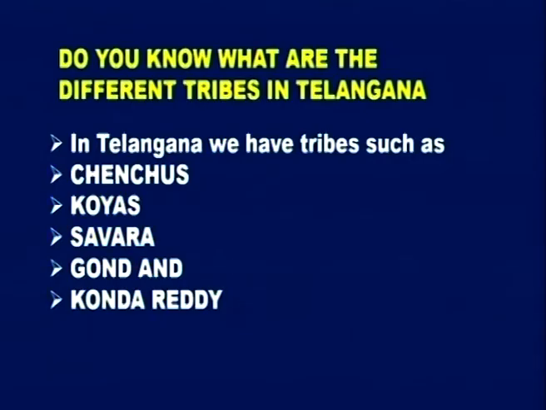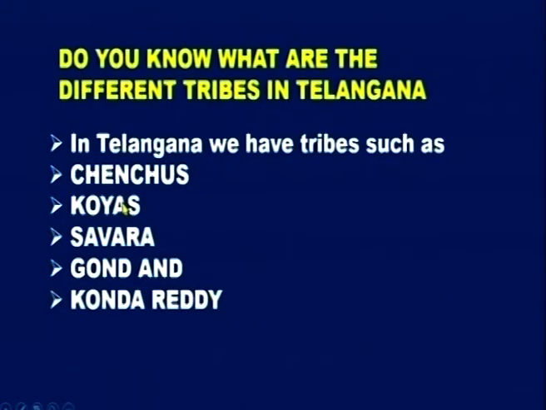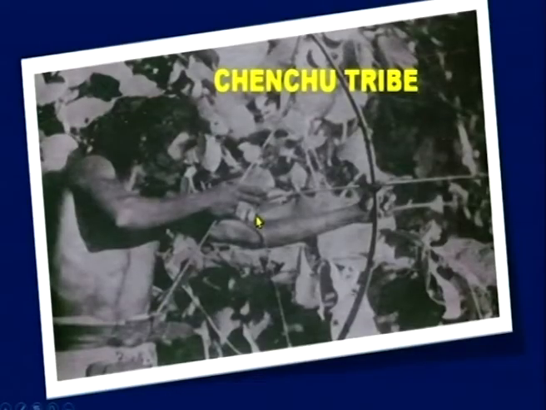Children, if you recollect, we have already discussed all these things in the previous chapters. Like for example, Penugolu, a village on the hills. If you remember, we have learnt about tribal communities in that chapter. So here we are going to discuss in detail about one particular type. So let us see the different tribes in Telangana. There we have Chenchus, Koyas, Savara, Gond and Konda Reddy. So look at the pictures here. This is Chenchu tribe.